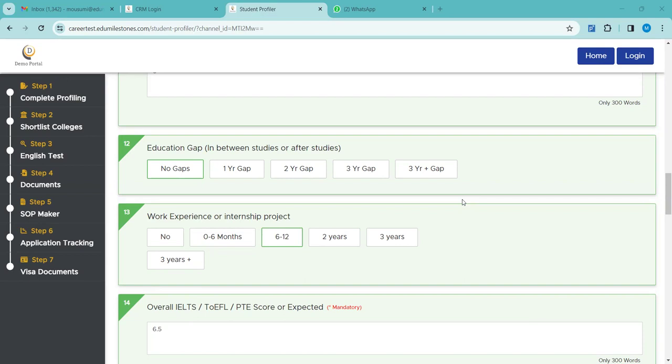Or there might be medical conditions. If they can provide proper document proof supporting the gap years, then we can go ahead. But if they just had idle gap years, then obviously it will be very tough to go ahead with the profile.